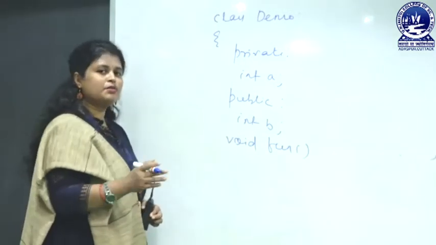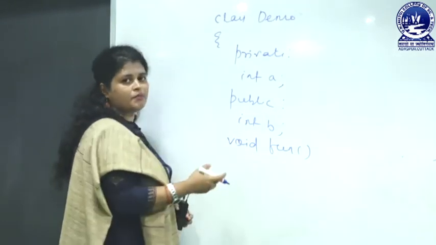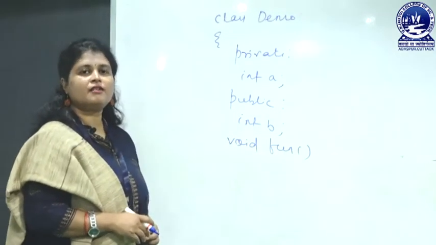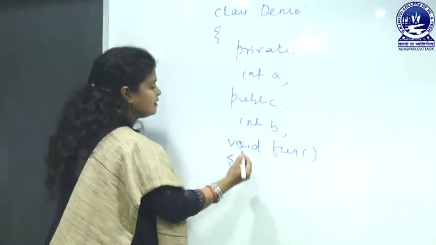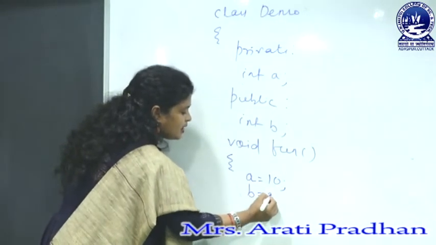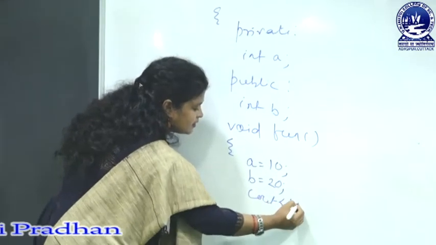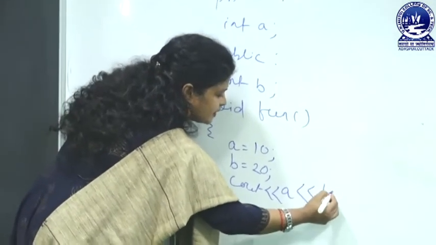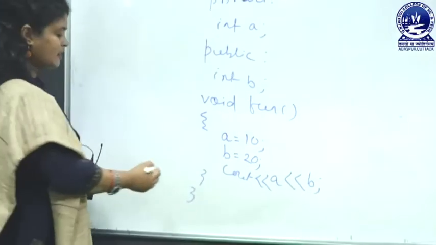So as you know C programming, you may not have a problem with functions, but we will learn functions here also. Then opening brace, then suppose I am writing a equal to 10, then b equal to 20, then cout a, then b, then closing brace of function, then closing brace of class.